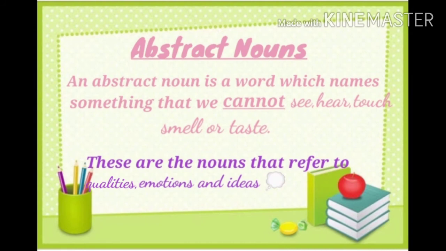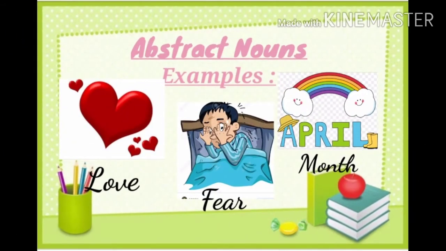And students, abstract nouns are those nouns that generally refer to qualities, emotions, and ideas. These are the three things which we cannot perceive through our five senses, that is qualities, emotions, and ideas. Therefore, these three belong to the category of abstract nouns. For example, love, fear, and names of months. First one is love. Love is a feeling and emotion which we cannot perceive through our five senses. Therefore, it falls under the category of abstract nouns.